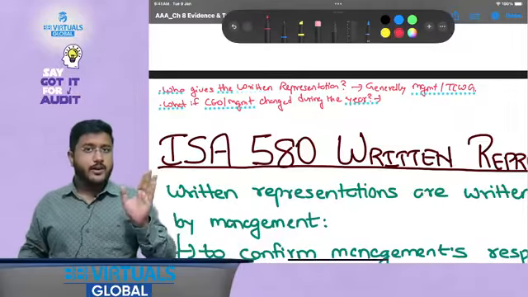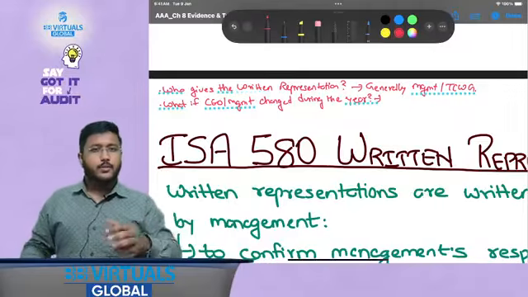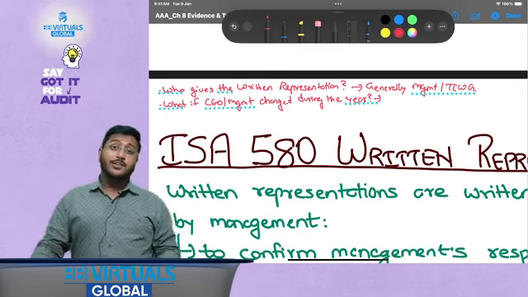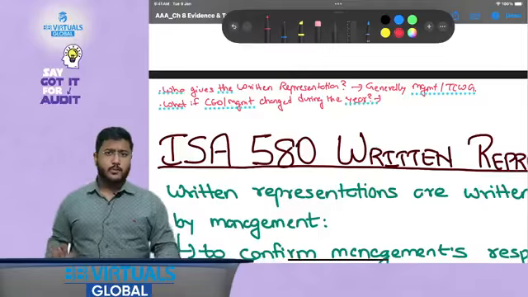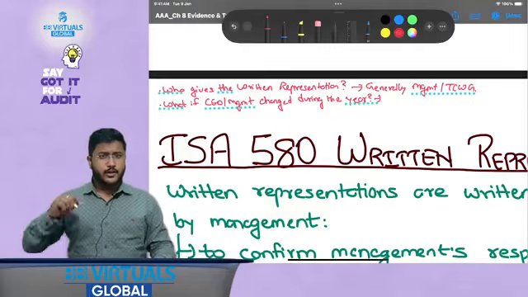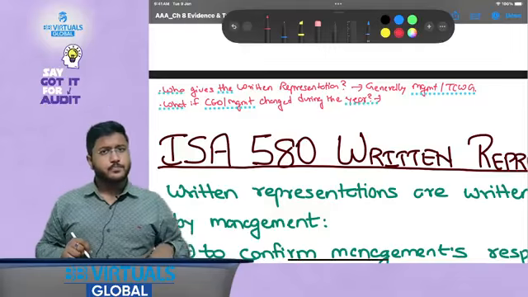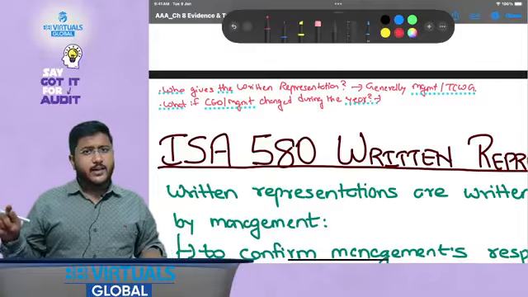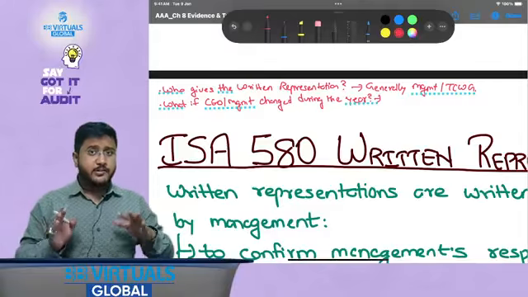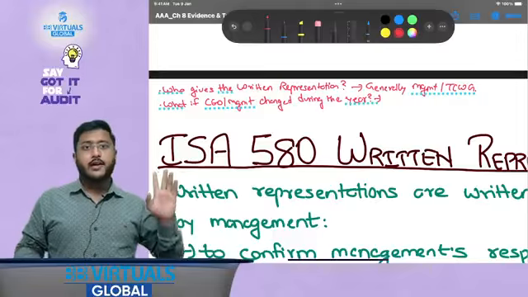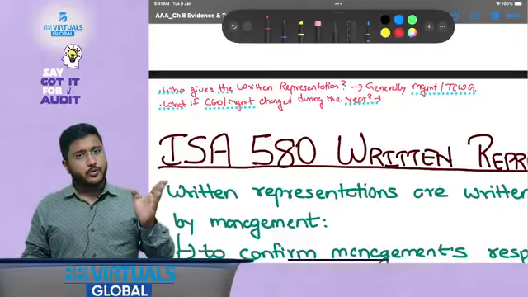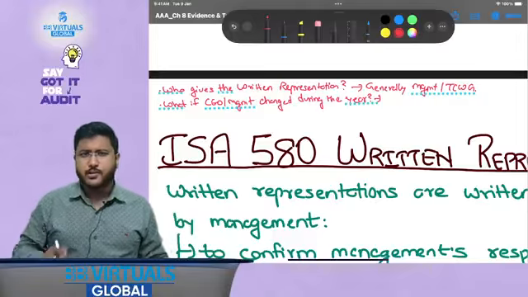On 1st October, after completion of 6 months, the CEO or the management got changed. Now the new CEO will be signing the written representation for the year ended 31st March 2026. So will he or she be signing for the period served by him or her, that is from 1st October to 31st March, or for the entire year from April 2025 to March 2026? What do you think?